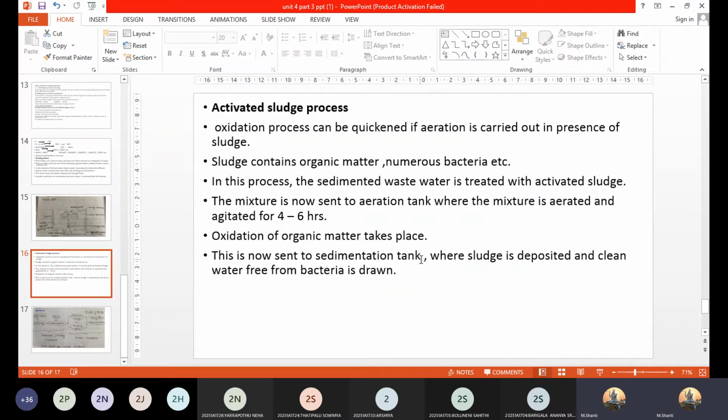Now when it is sent to the sedimentation tank, what is the main purpose of this? It allows only the sludge or the solid deposits to settle down. It will now be free from all the bacteria, because the bacteria were already withdrawn in the previous step. At the end of this process you have only the sewage water, which is free from the sludge and also from bacteria. So that is how the activated sludge process is done.